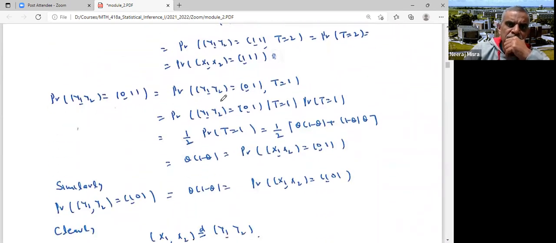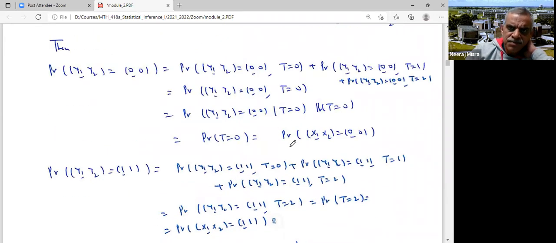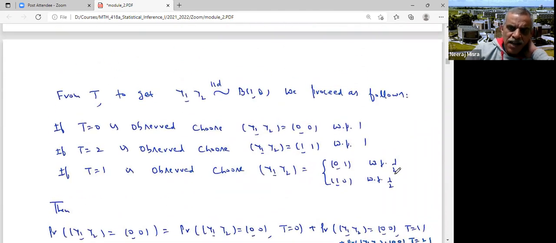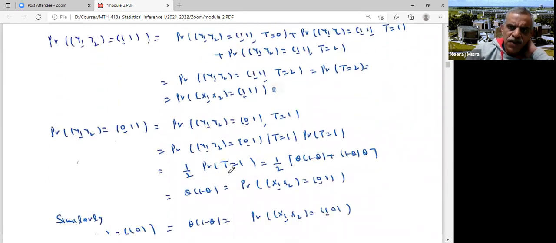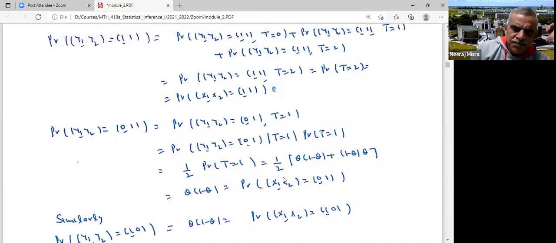And then Y1, Y2 equals 0, 1 is the same as probability Y1, Y2 equals 0, 1 intersection T equals 1, because other values will not arise. So probability Y1, Y2 equals 0, 1 given T equals 1, times probability T equals 1. But probability Y1, Y2 equals 0, 1 given T equals 1 is half. So that is half times probability T equals 1. How much is this?